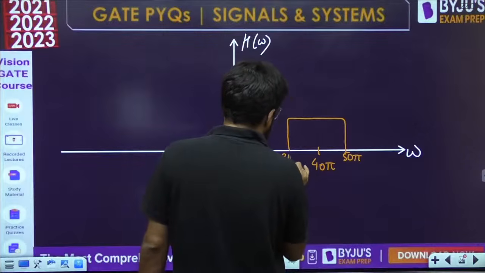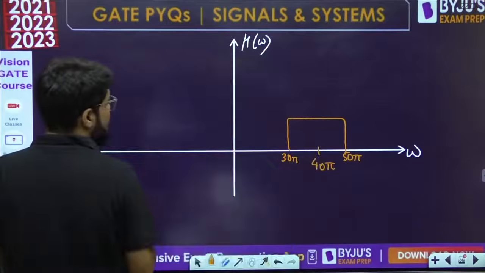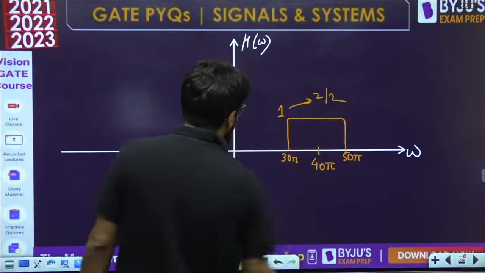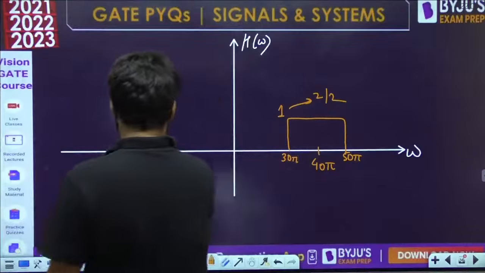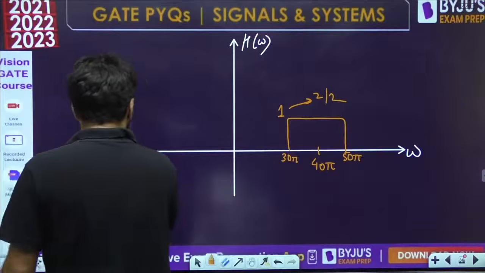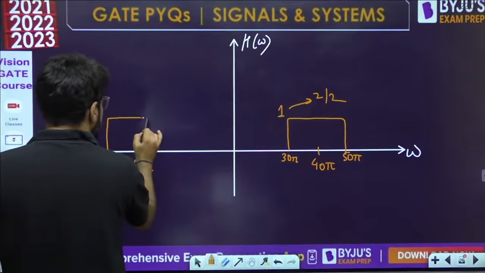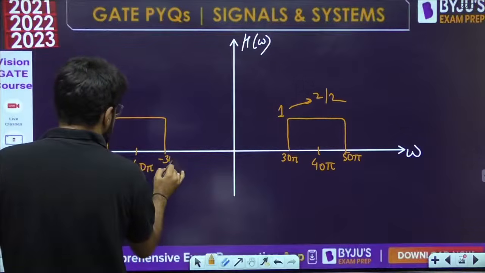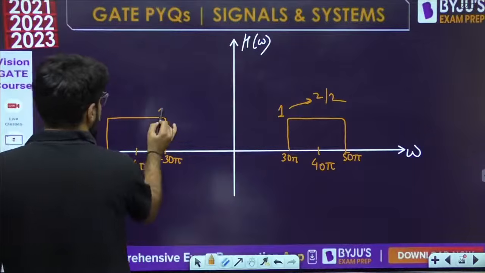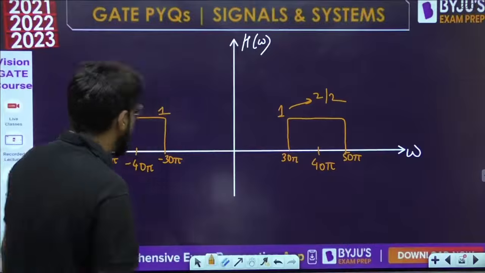At the same time, there is the left shifted version. How much is the amplitude? This is going to be 1. How is it 1? 2 divided by 2. On the left side, there has to be an identical rect, centered at minus 40 pi, 10 to the left and 10 to the right. So this is minus 30 pi, this one is minus 50 pi, and the amplitude is equal to 1.